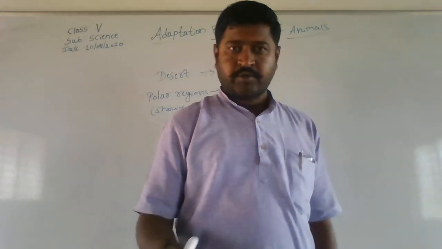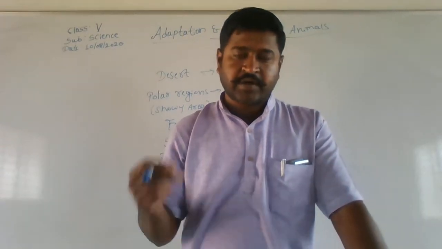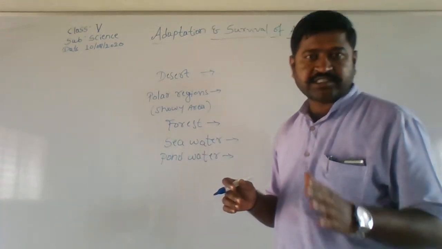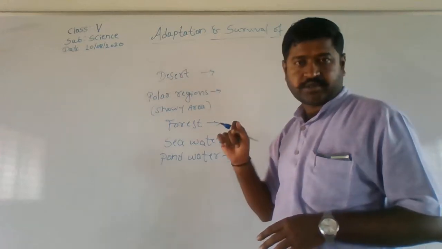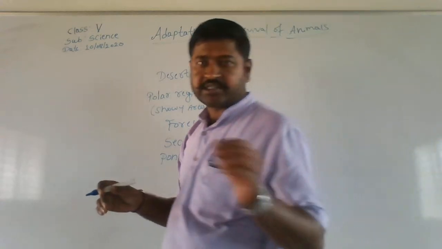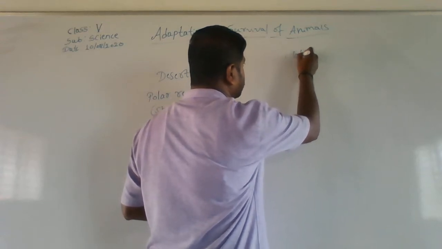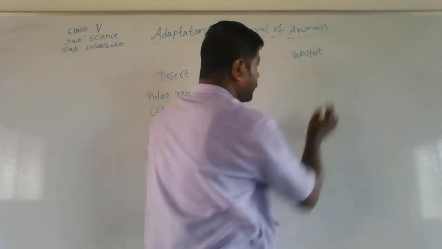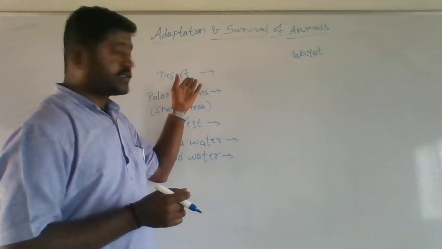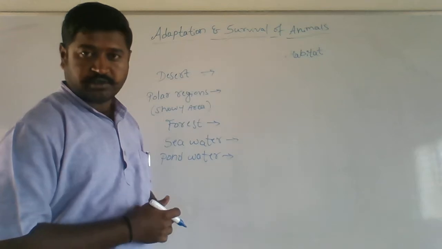Where do we all live? We all live in our homes. So our home is our habitat. Similarly, the animals which live and survive in the desert, the desert is their habitat. So the word habitat is coming. We'll see this word habitat in the later part, after 5-10 minutes. But before that, I want you to let me know what are the animals that live in the desert.